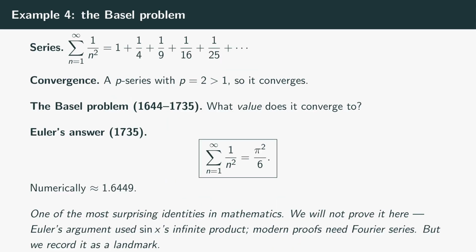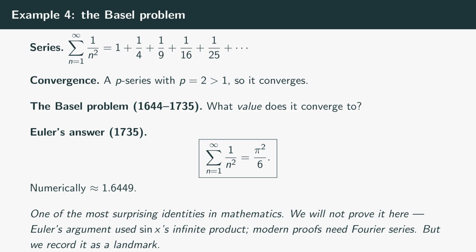Closing example, and one of the most famous results in all of analysis. The Basel problem. The series is the sum from n equals 1 to infinity of 1 over n squared equals 1 plus 1/4 plus 1/9 plus 1/16, and so on. This is a p-series with p equals 2, which is greater than 1, so it converges. That much we know from the convergence rule. The much harder question: what value does it converge to?